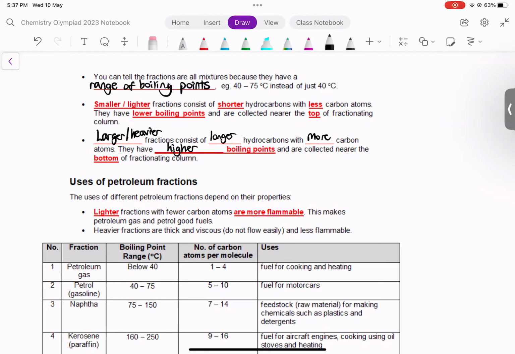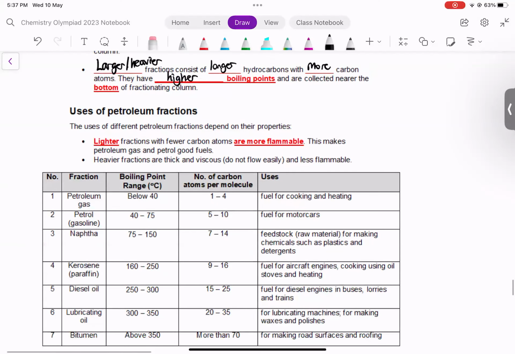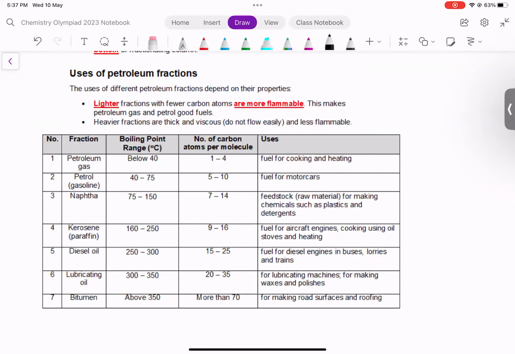Now you have to learn the uses of the petroleum fractions, the fractions of crude oil. So please have a read through some of their uses. Their uses are all listed here. You notice that every single fraction has a different use. Importantly, the uses are based on the flammability. Generally speaking, lighter fractions with fewer carbon atoms are more flammable. So the lighter fractions tend to be used as fuels because they are more flammable. The heavier fractions are thick and viscous, so they are less flammable. So the heavier fractions like lubricating oil are not usually used as fuel. All right, bitumen is not used as fuel.